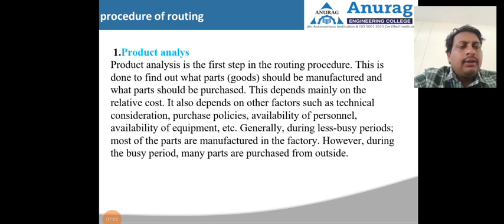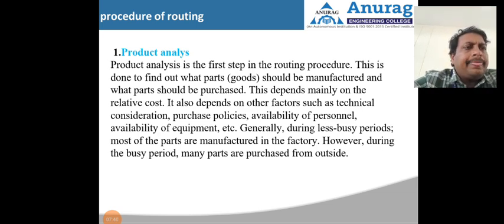or what components we are going to make in our own company. Those are the make or buy decisions, which are very, very important. What subcomponents we are going to produce, or what components we are going to buy, what components we are going to produce in our own institution or own company. Sometimes make or buy decisions will be advantageous and profitable. Some components will be produced and some components will be bought from outside our organization.